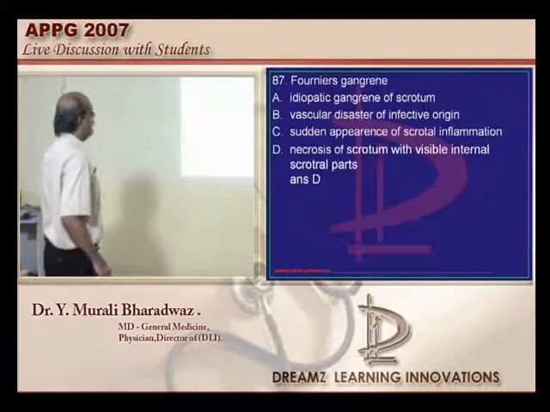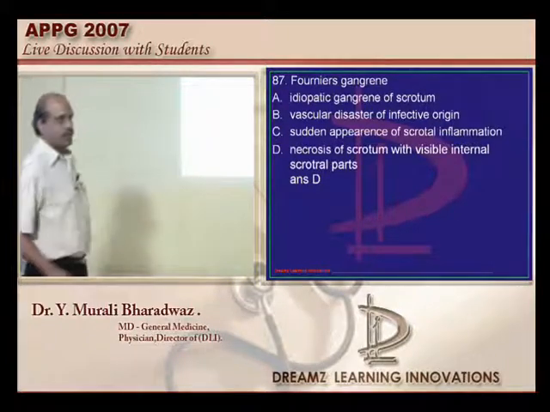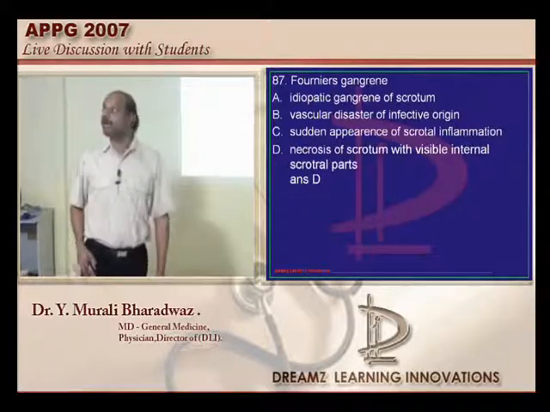Fournier's gangrene is a very important question. There is a sudden appearance which is idiopathic, and it is vascular and also infective in origin, is what needs to be remembered. I don't know what the fourth option given was.